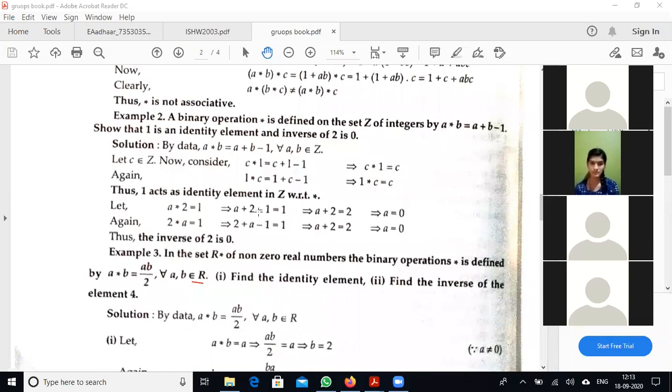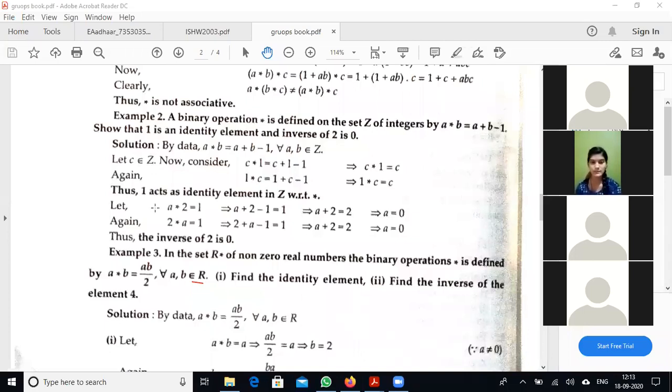Take negative 1 to the right hand side, we get A plus 2 is equal to 2. Again take plus 2 to the right hand side, we get 2 minus 2, which is equal to 0. Therefore, A becomes 0.